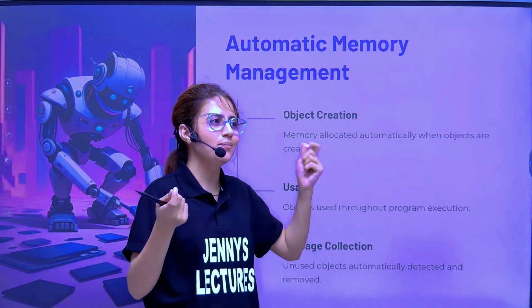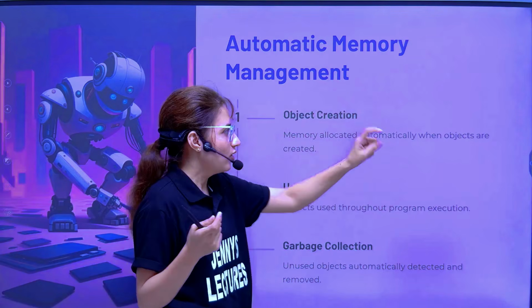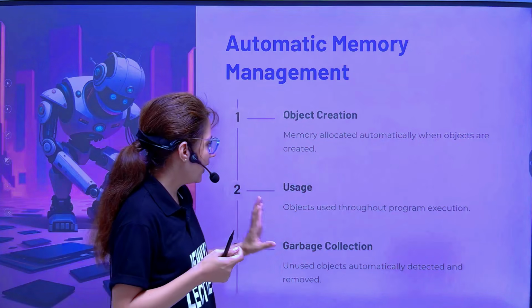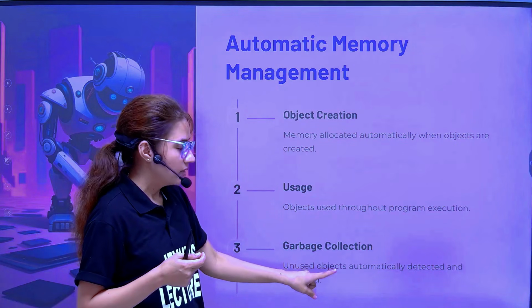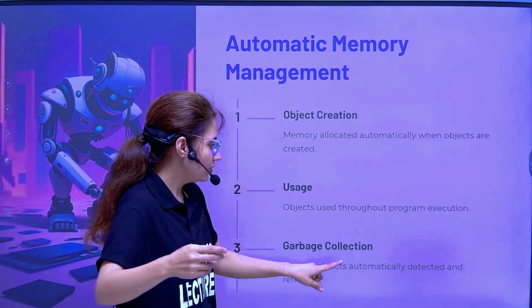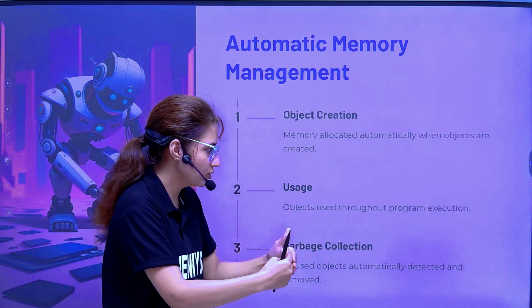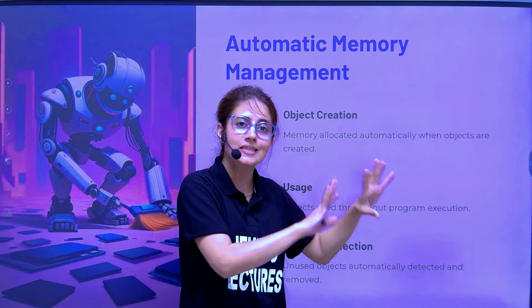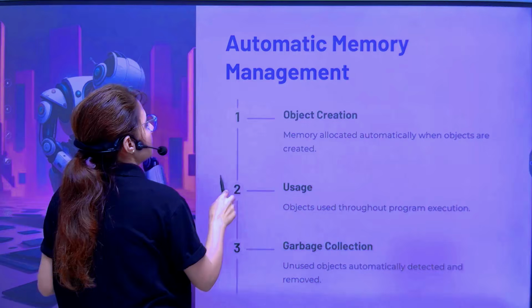So we don't need to worry about memory or memory-related problems, memory leaks and all. When an object is created, memory is automatically allocated. And when the object is of no use, that is automatically detected and it is removed from the memory. Memory is freed. This is done automatically by Java. This is one of the best features of Java.